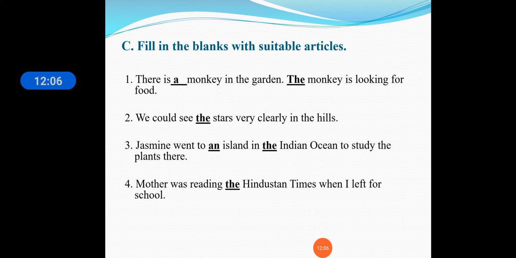Okay students, so this was our exercise C1. Now let us quickly revise what we have learnt.